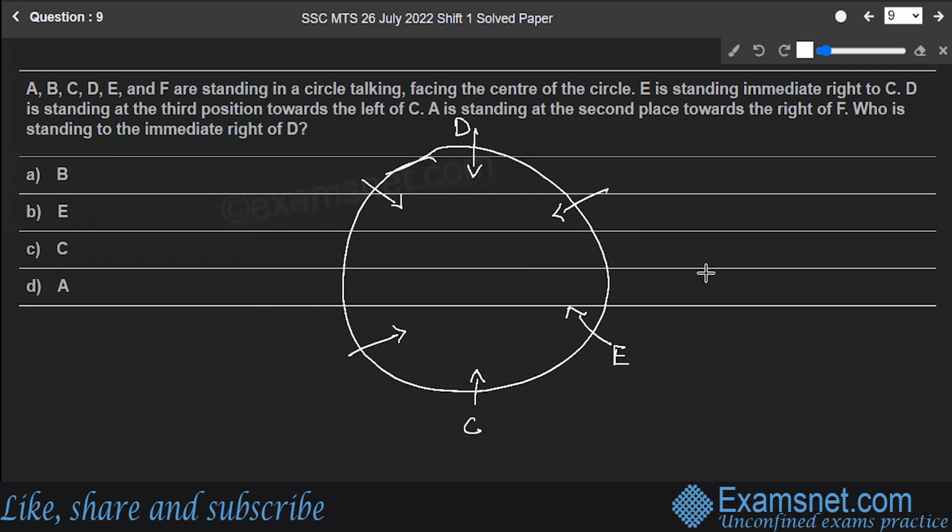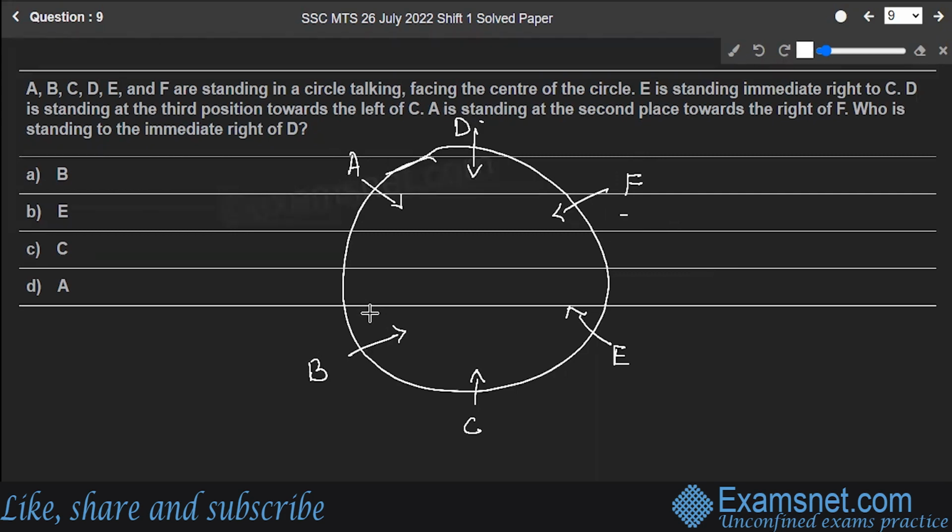Correct. Next, it says A is standing at the second place towards the right of F. Second position towards the right of F. So if I'm taking F over here, the only position that can be possible for F is this one, and the only position possible for A can be this one. Now only one place is left, and that will be occupied by B. So B will stand over here.